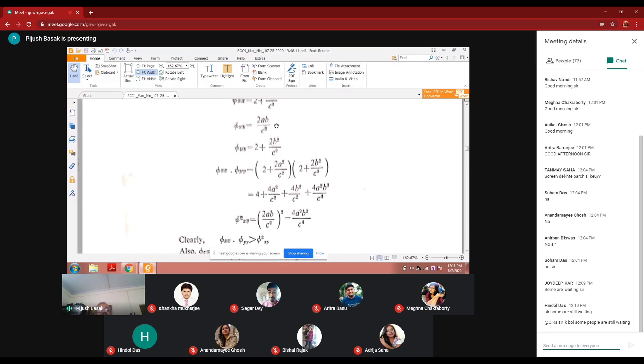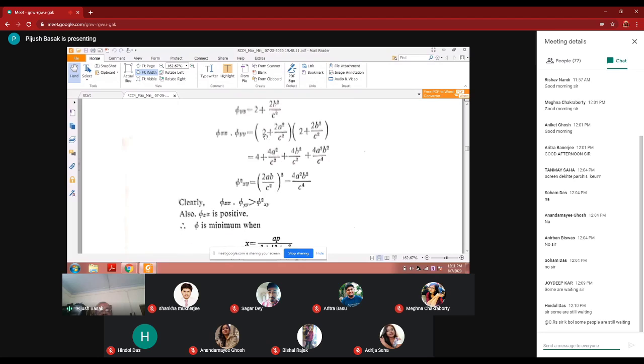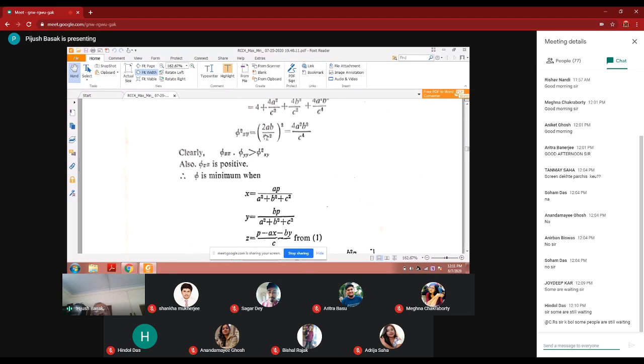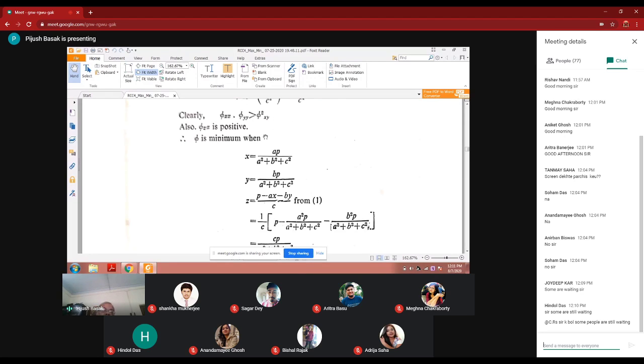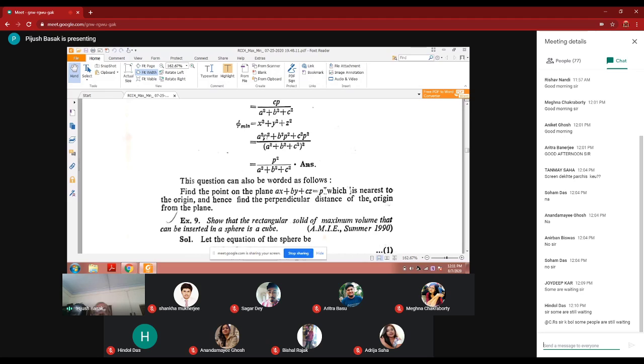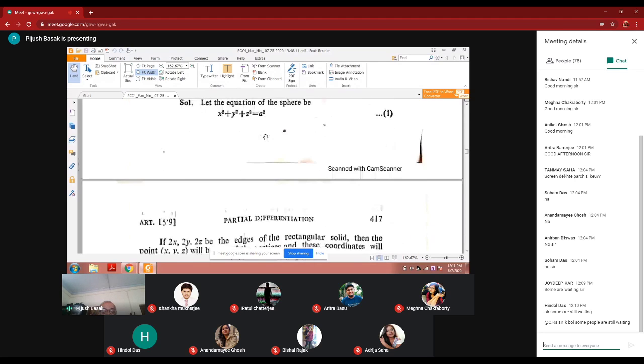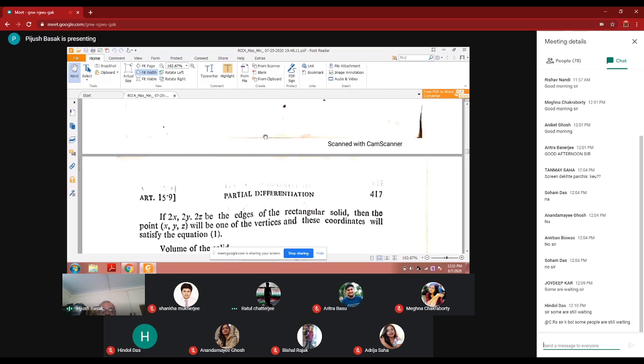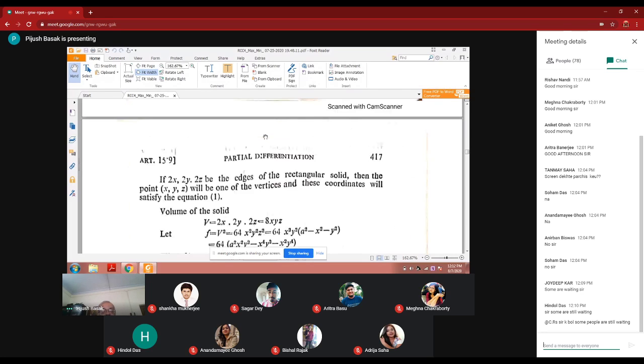So it is positive, and c is another side of the triangle, so it is positive. So we get phi is minimum when x, y and z are this. This is another problem you have to follow, because I shared the notes with you yesterday.